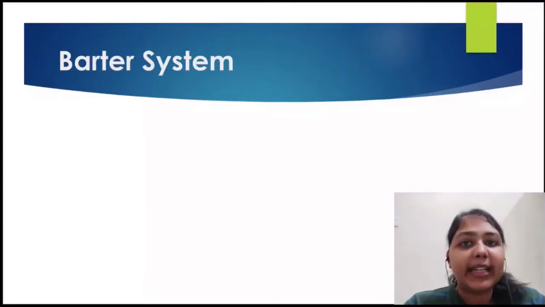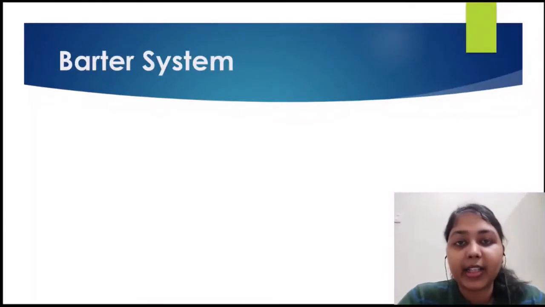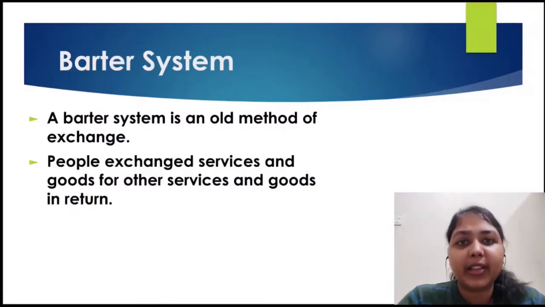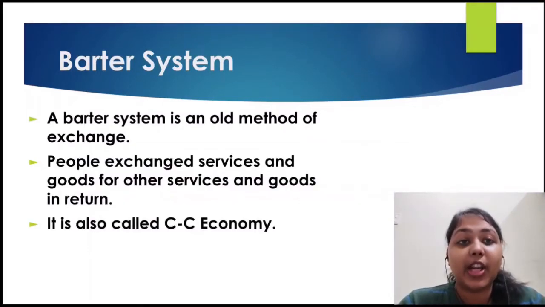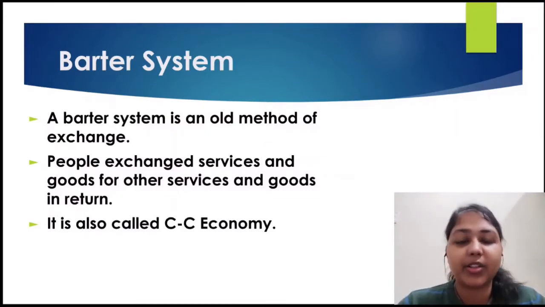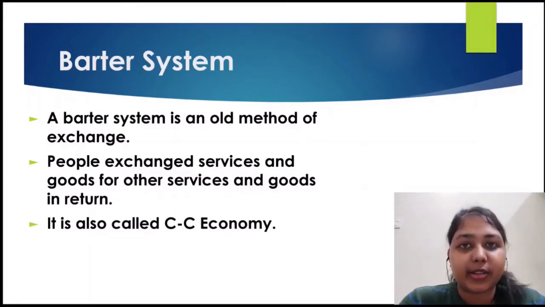So before money, the people used to trade, but the way of trading was different, and that name for the trading was barter system. It is an old method of exchange where the people exchanged services and goods for other services and goods in return. If a person wants something, say apples, then whatever he has, whether it's milk, wheat, shoes, it could be anything, but there was no money in circulation, so they used to exchange goods for goods or services, whatever they would like to.